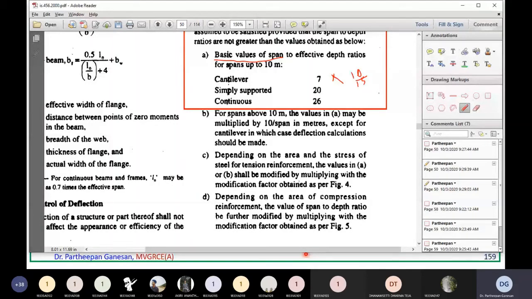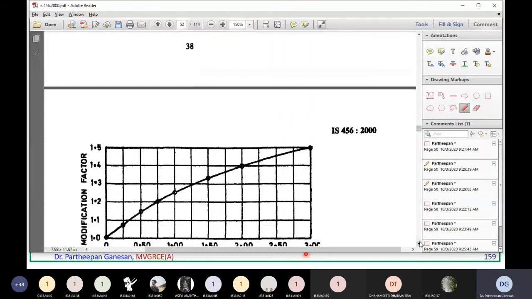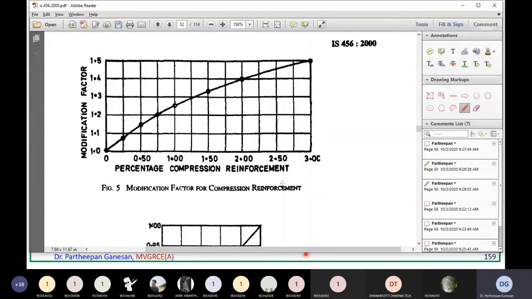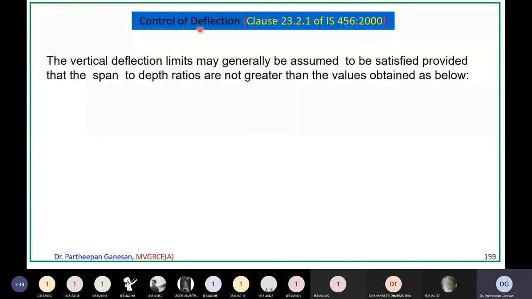So for that also, you have a modification factor given in figure 5. That is this one. This is figure 5, modification factor for compression reinforcement. So this you should use to find out modification factor. Similarly, the last point is if you are designing a T beam, then how to find out the reduction factor. So these are the 5 factors that you should consider for designing a structure and based on control of deflection.